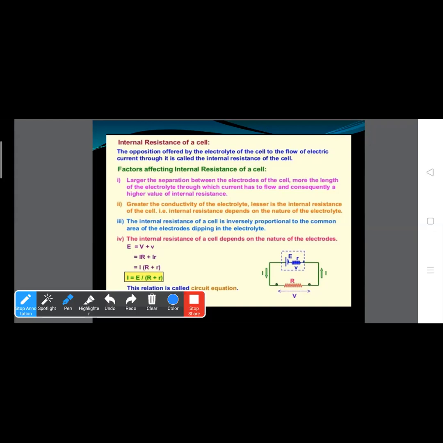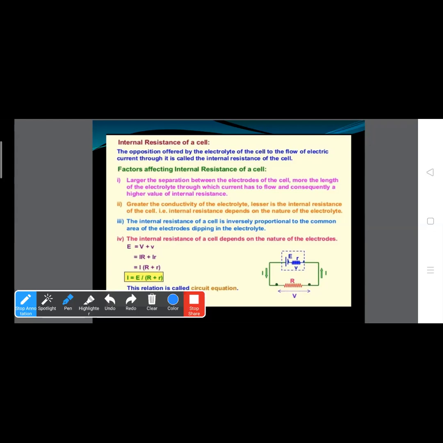And internal resistance is not constant for a given cell, but gradually increases as the cell is used. Clear? And internal resistance is always taken in series with the external resistance connected across the cell.